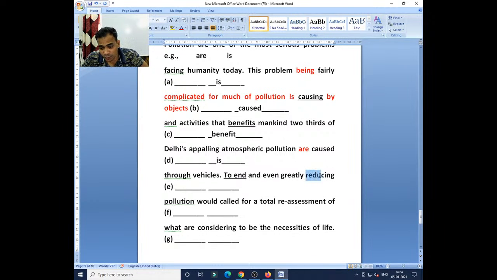It should be reduced. Clear? So we have to select the to plus infinitive form. Reduce. To end. So to reduce also. Clear? Next one.